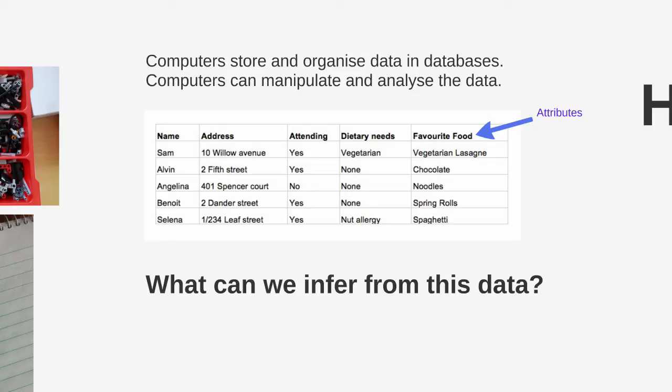Here I have a spreadsheet I created for planning a birthday party. I might ask myself, what kind of information would I want to collect? I want to know what foods I should make and where I should send the invitations. So I include things like name, address, whether they're attending, which I would fill in later, their dietary needs, and favourite foods. The top row of my spreadsheet includes these, and these are known as attributes. These are the facts that I want to describe for each person I invite.